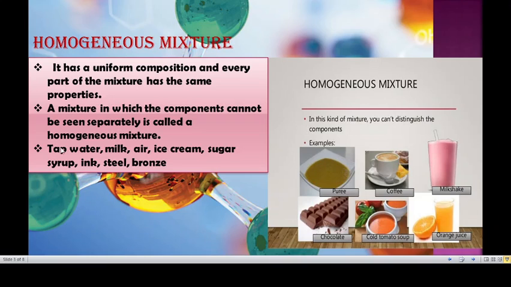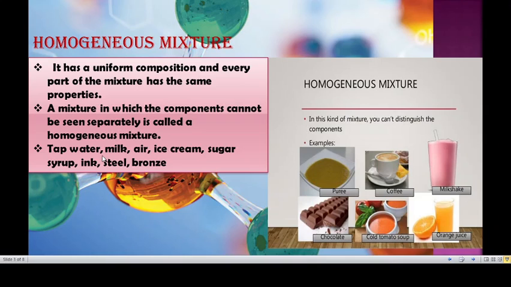Other examples are tap water, milk, air, ice cream, sugar syrup, ink, steel, bronze. Tap water is normally colorless, but it contains some dissolved salts and minerals. All these come under homogeneous mixtures. We cannot see the minerals and dissolved salts present in the tap water.